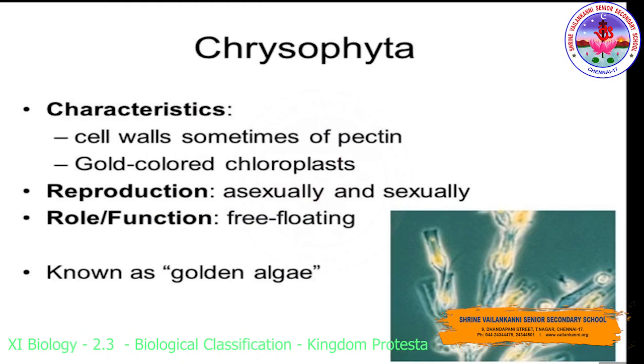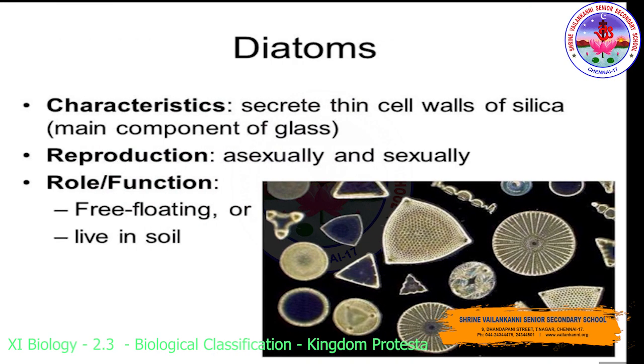Next we discuss Chrysophyta. The characteristic feature of Chrysophyta is the cell wall, sometimes with pectin. It has a gold colored chloroplast, so the colored pigment will be gold. We call this golden algae. Reproduction shows both asexual and sexual modes. The role and function: it is free floating and commonly called golden algae.